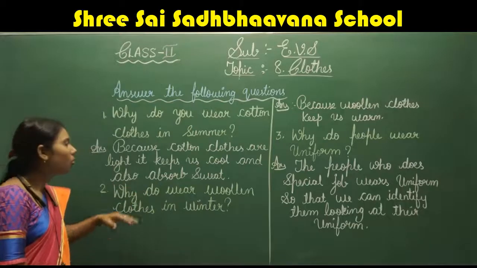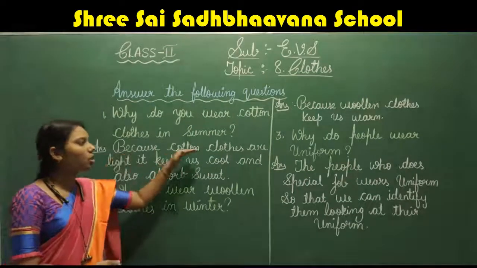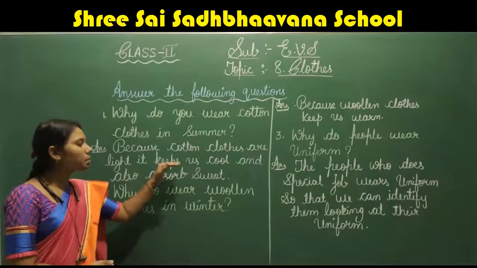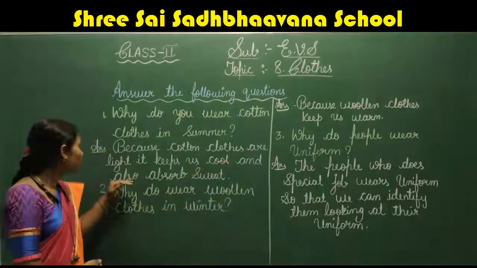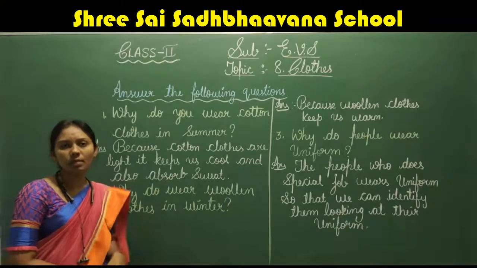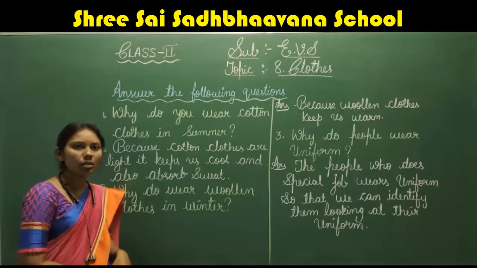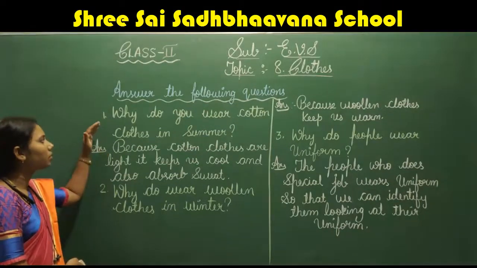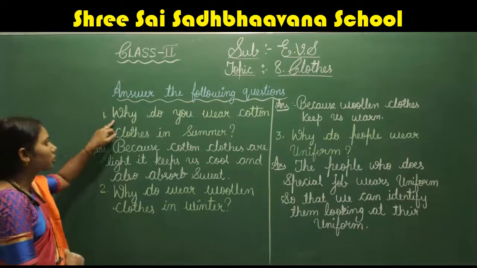Okay, what is the answer now? Because cotton clothes are light, it keeps us cool and also absorbs the sweat. Once again, shall we read the same answer with the question, children? Read the question.